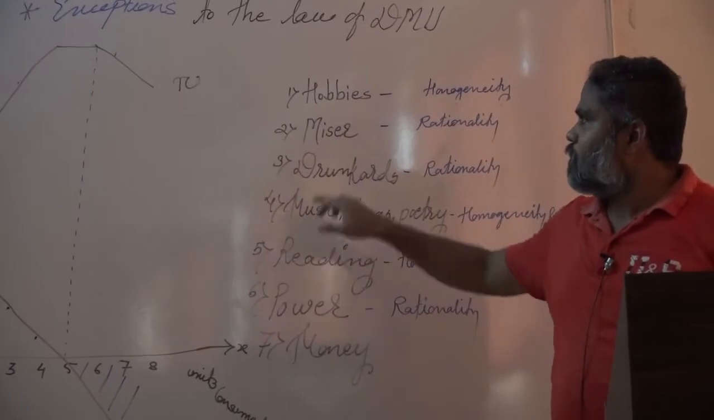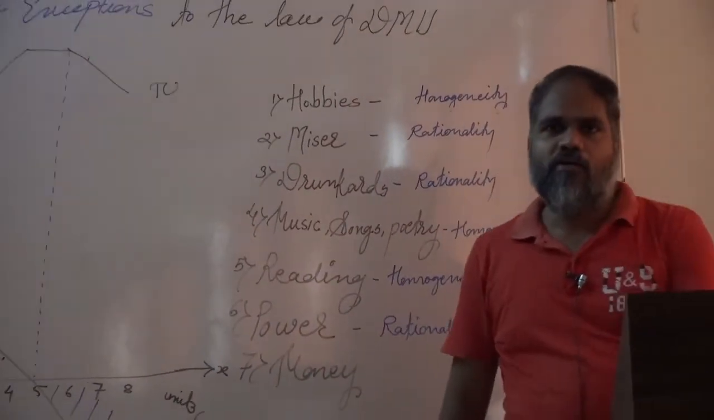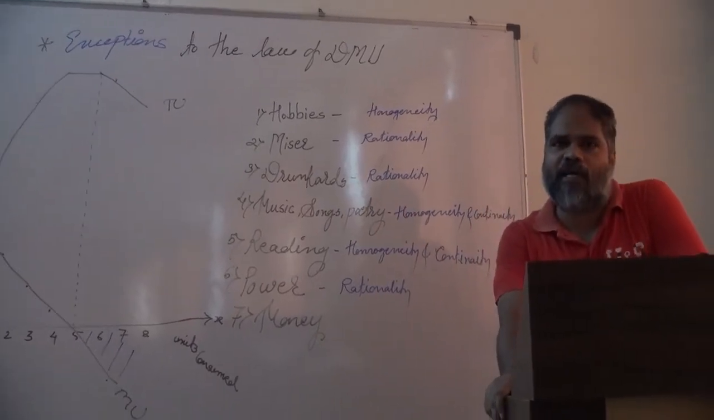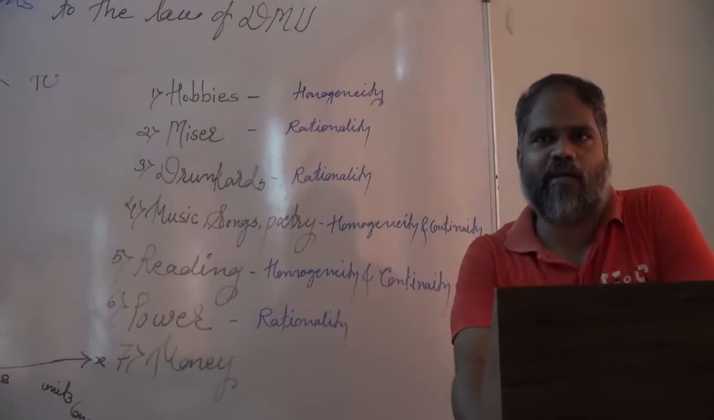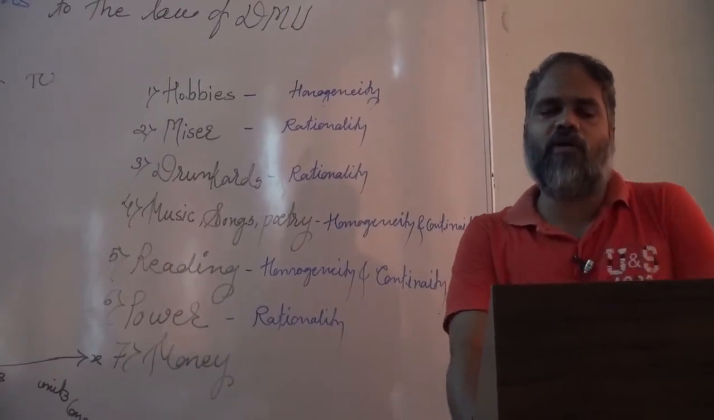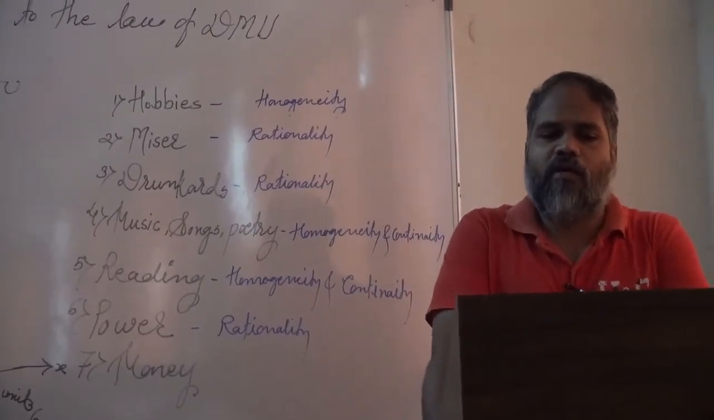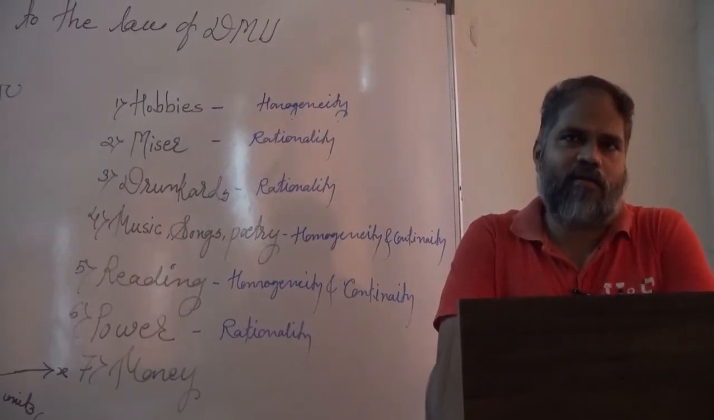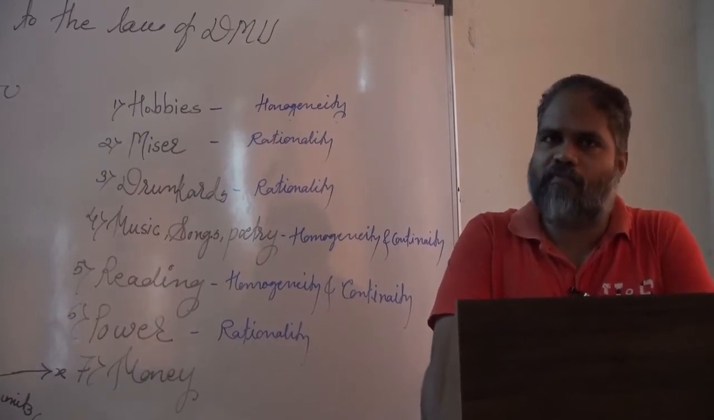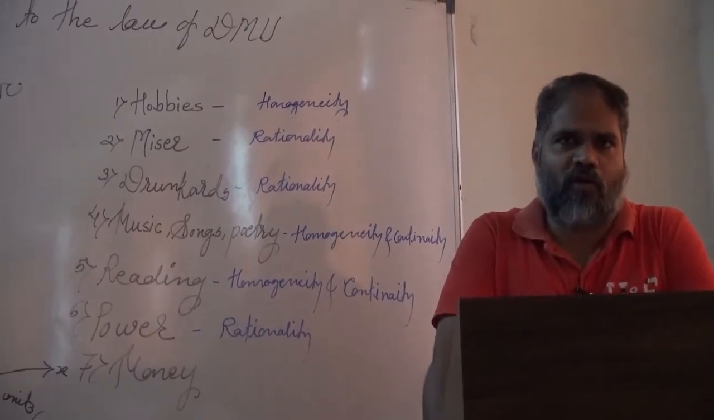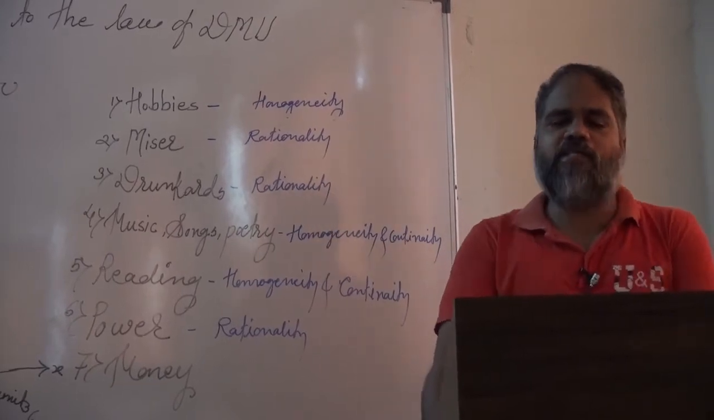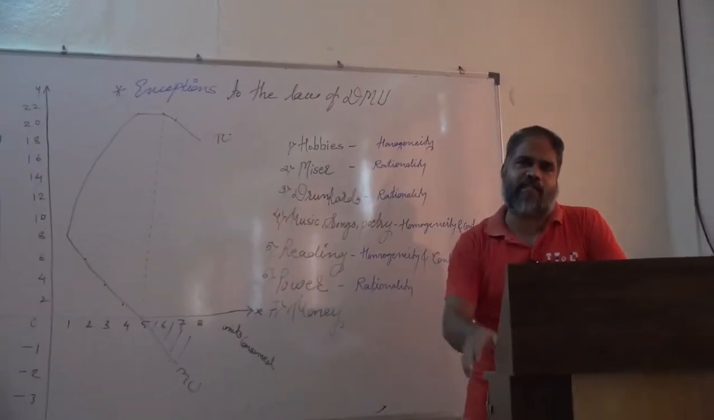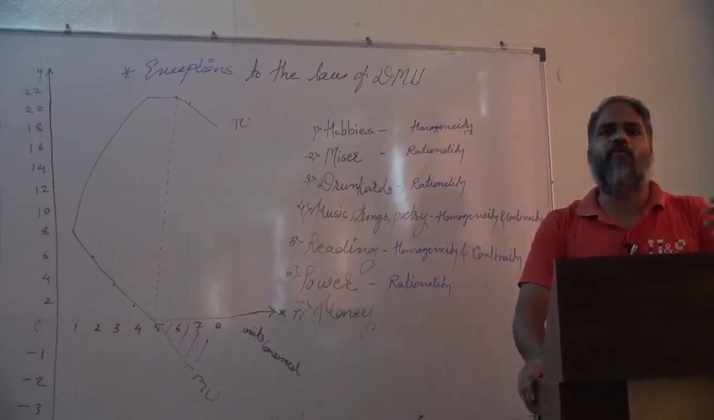Then we move to the second point, that is the miser. A miser is a person who loves to have a lot of money but hates to spend it, and such behavior is not normal behavior. Strictly speaking, in the case of a miser, the person derives more and more satisfaction by collecting more and more money and wealth.